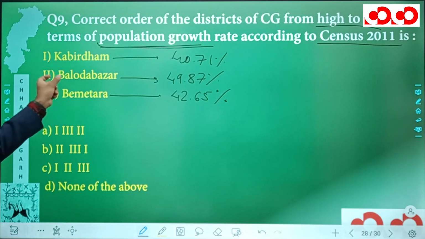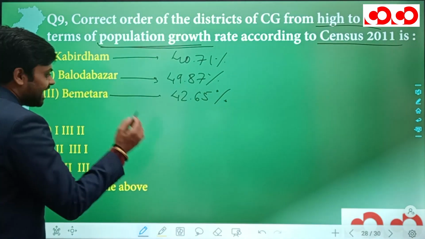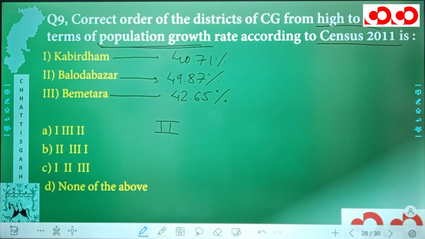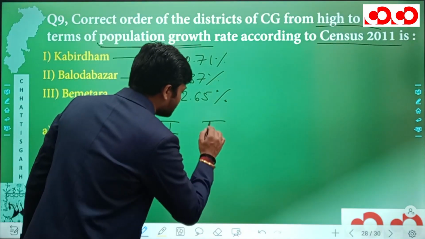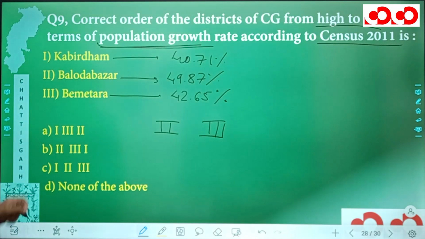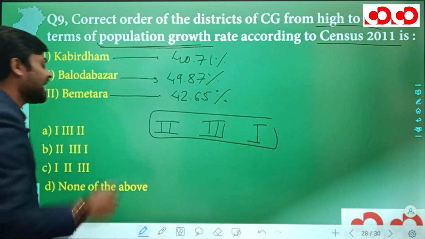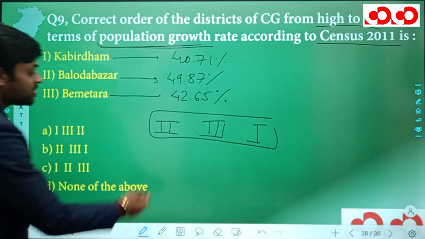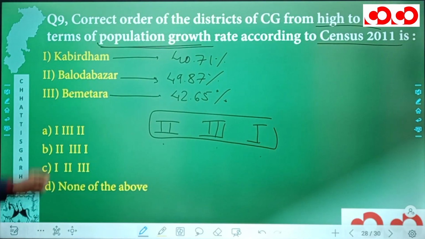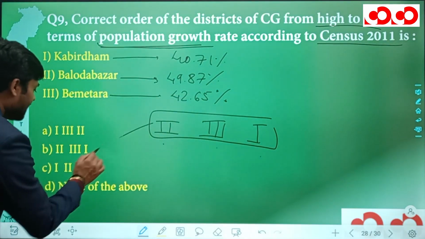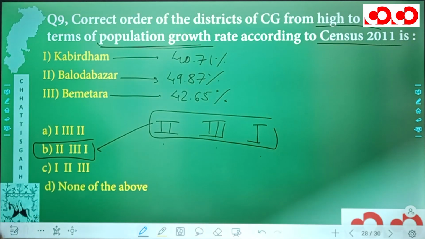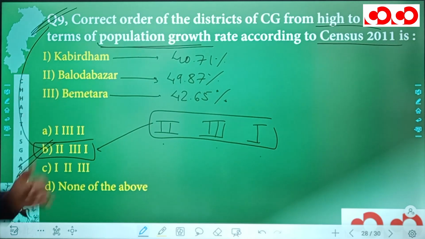That means, first it has to be Baloda Bazar, then it has to be Bemetara, and finally, it has to be Kabir Dham. So, when Baloda Bazar is actually given in 2, can I write 2 over here? Yes, I can. When Bemetara is given in 3, can I write 3 in place of Bemetara? Yes, I can. And finally, when Kabir Dham is given in 1, can I write 1 in place of Kabir Dham? Yes, I can. And hence we have the sequence 2, 3, 1. Now, looking at the options, in the option B itself, we have this sequence 2, 3, 1. And hence this option B is going to be the correct option for our 9th question. So this was all about the 9th question.